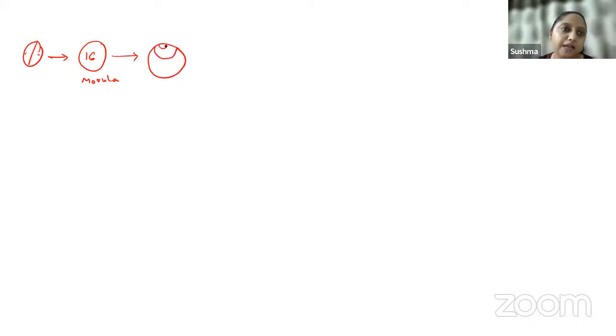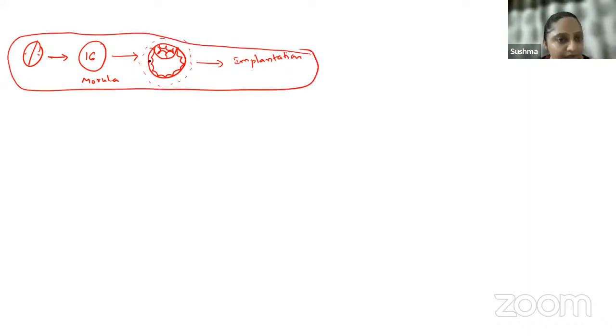Blastocyst now has an inner cell mass and an outer cell mass like this. Inner cell mass is the embryo proper, and outer cell mass contributes to the development of the trophoblast and establishing communication between mother and the fetus. Then the zona pellucida around the blastocyst disintegrated, and implantation took place. This much you have to know regarding the implantation. After this, what happens inside the embryo is what is important.